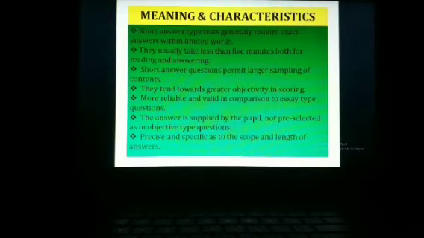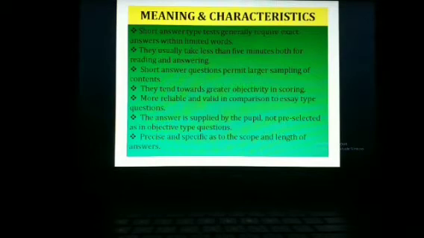Meaning and characteristics of short answer type test. Generally, when we talk about short answer type test, the answer is brief, within limited words. Short answer type tests are generally the tests that require exact answers within limited words. They usually take less time, 5 to 7 minutes, generally 5 minutes both for reading as well as for answering. And the time limit is also given in the constructed test.